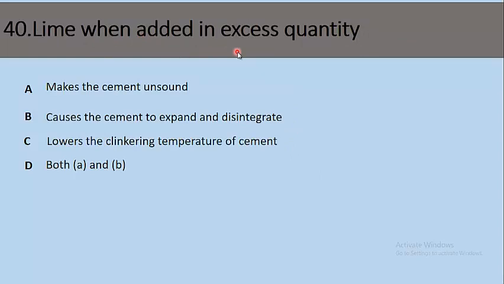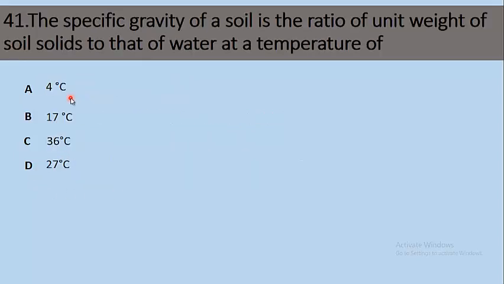40. Lime, when added in excess quantity, makes the cement unsound, causes the cement to expand and disintegrate, lowers the clinkering temperature of cement. So the right option for this is both A and B. Lime, when added in excess quantity, makes the cement unsound and causes the cement to expand and disintegrate.